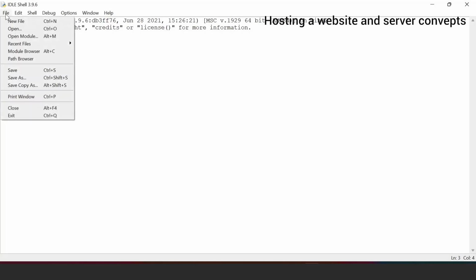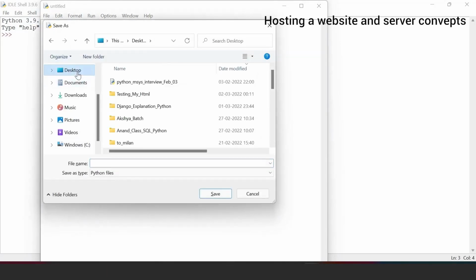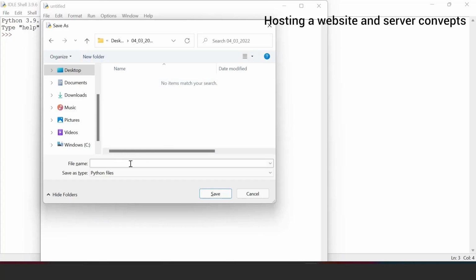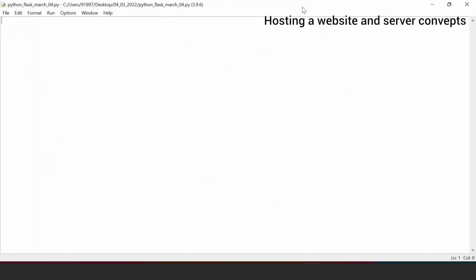Okay, for that, let us create a Python file as usual, and let me keep it in here. It's a new folder. Let me put today's date, 04/03/2022, and then I'm going to put my Flask, say Python underscore Flask underscore March underscore 04. Try to always create a file name in this structure so that the file name will not coincide with that of your library. You should always keep this in mind. Click save. That's it. We are done with the file creation.